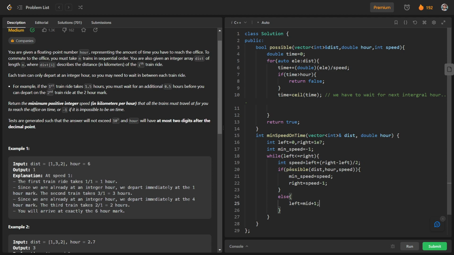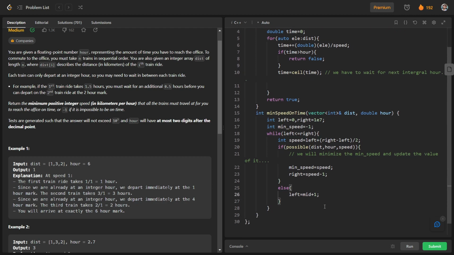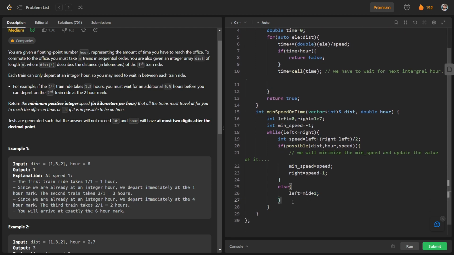So I will write here, okay. So we will minimize the min speed, and update the value of it. Okay, that's what we have done here, and otherwise we will check for the higher cases, and finally we will just return our minimum speed.